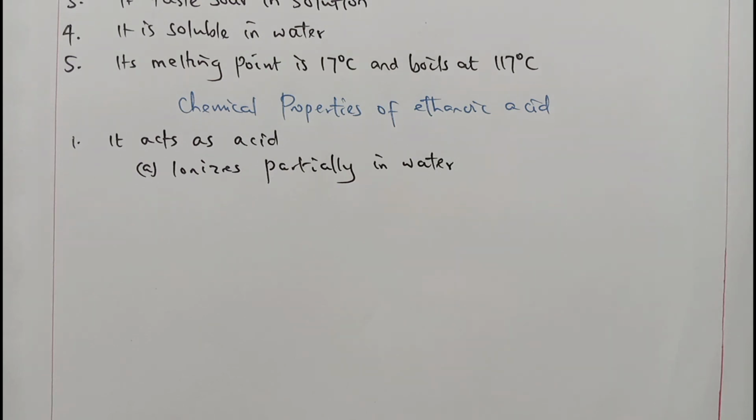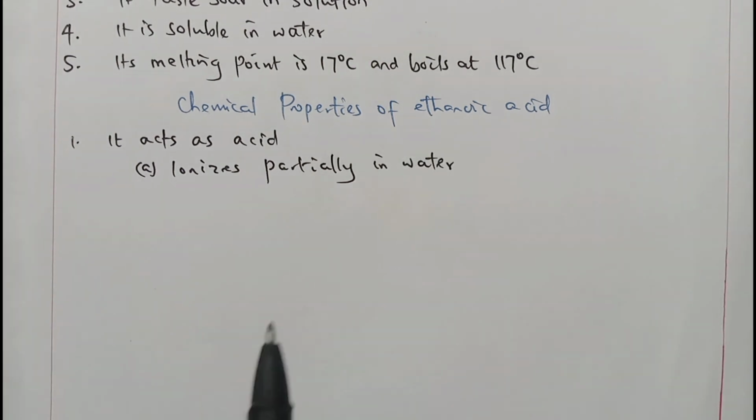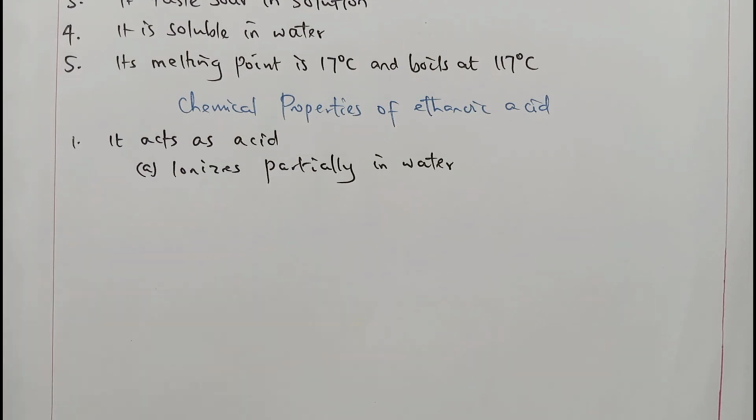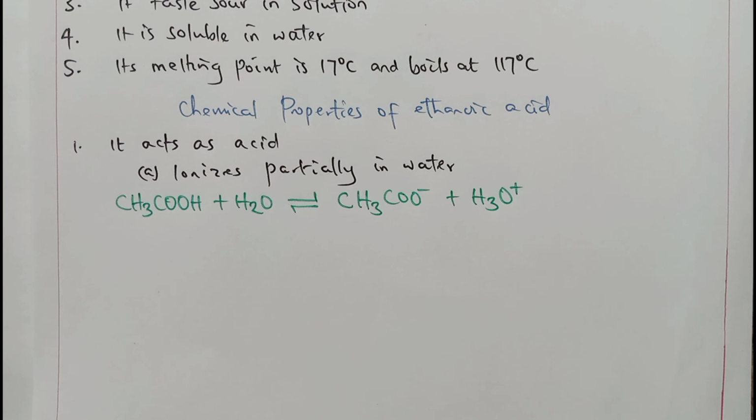But let me tell you, methanoic acid is more acidic than ethanoic acid, because methanoic acid does not even have the alkyl group, and propanoic acid is less acidic compared to ethanoic acid. That means that ethanoic acid is more acidic than propanoic acid. This ionization shows that they produce hydronium ion or hydrogen ion in water.